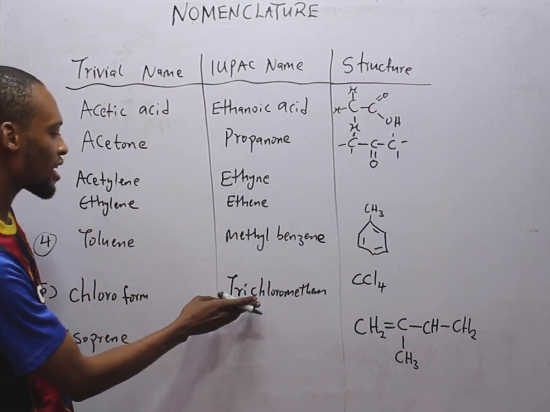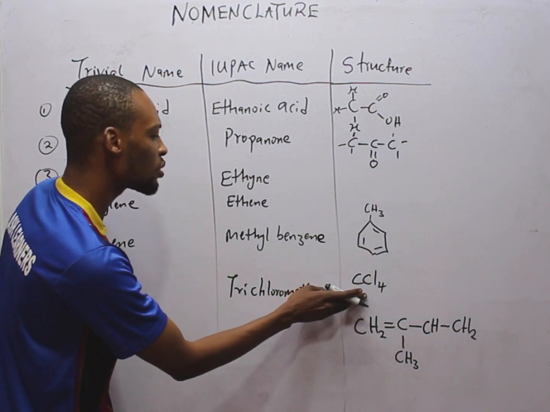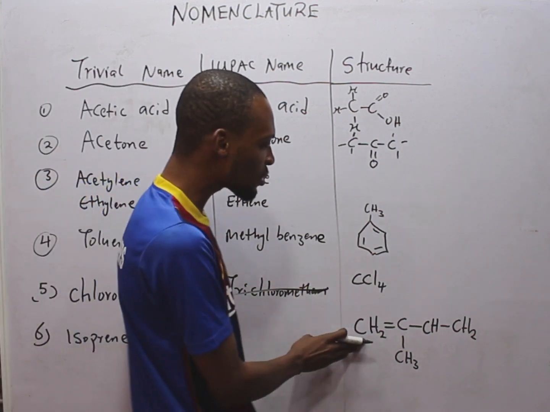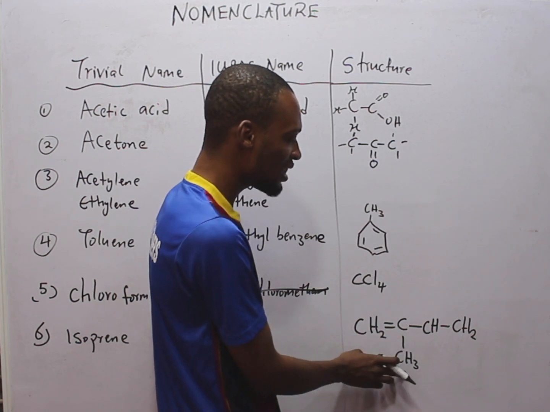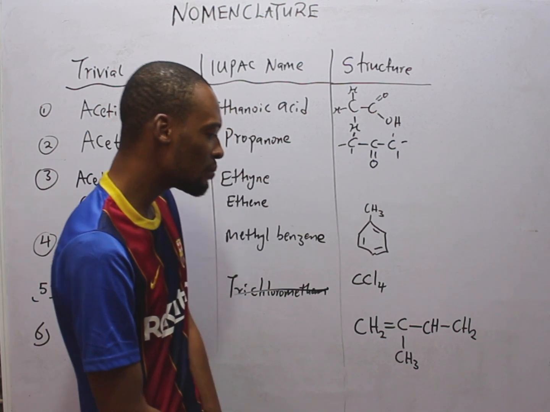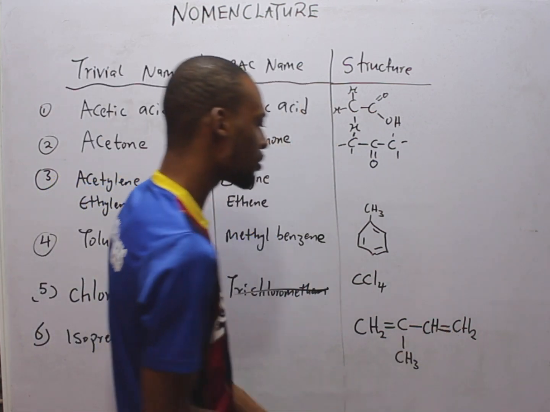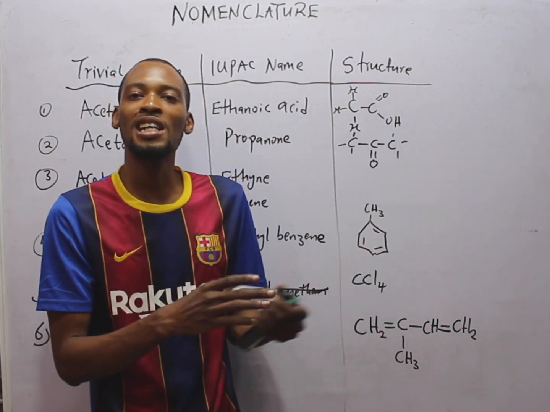And trichloromethane is referred to as chloroform. Isoprene, this is referred to as isoprene. CH2, double bond to C, branch CH3, CH, and CH2. You can name that compound. This should be a double bond. So that is isoprene. So that's basically it.